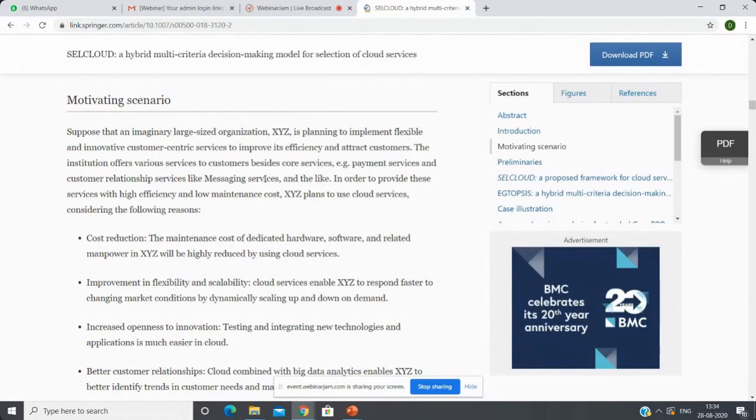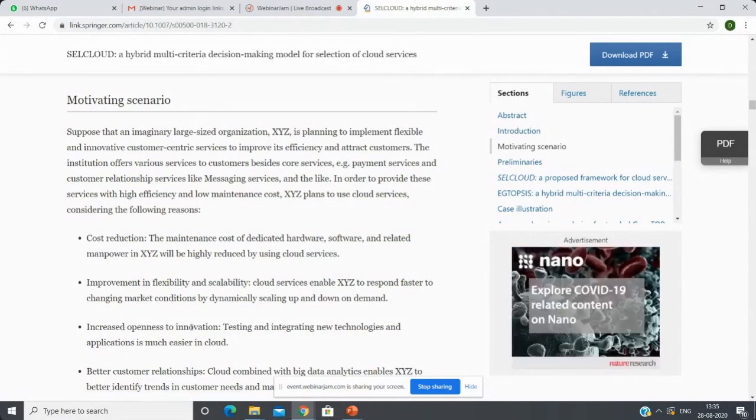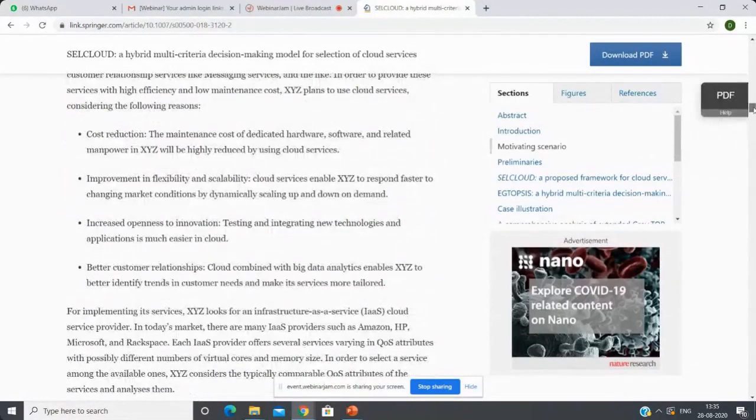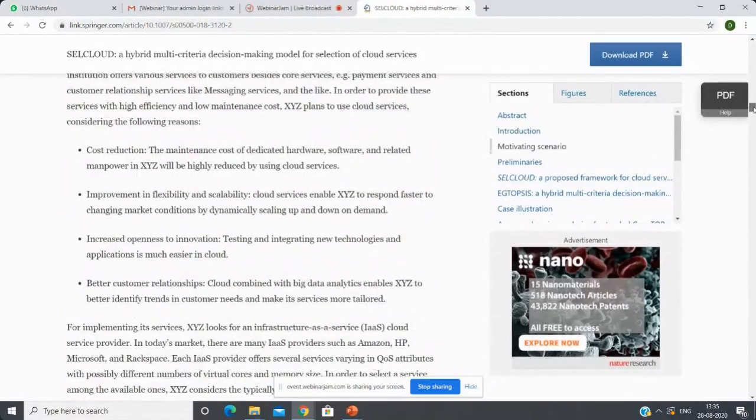They want to provide different core services. We have to find out the following reasons: cloud cost reduction, improvement in flexibility and scalability, increased openness to innovation, and a better customer relation model. These are the different parameters to provide cloud services to the end users.